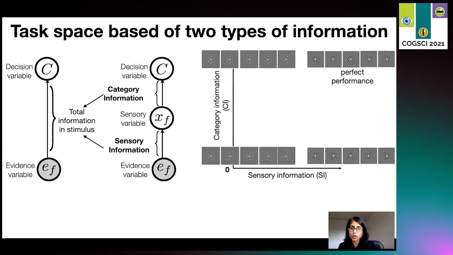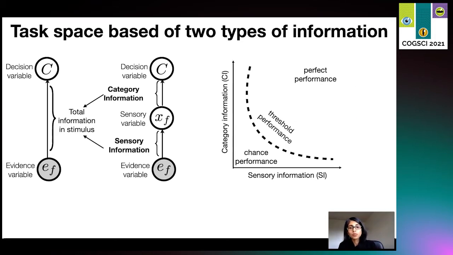Now, if both of them are low, then each evidence is hard to see and they vary a lot in their orientation, and we are expected to be at chance performance in that case. Therefore, going from perfect to chance performance, we'll have a region in this space where subjects will have 70% chance of being correct, which we also call the threshold performance, denoted here by the black dashed line. Note that along this line, we can construct tasks which are equivalent in difficulty but differ in their relative amounts of sensory and category information.